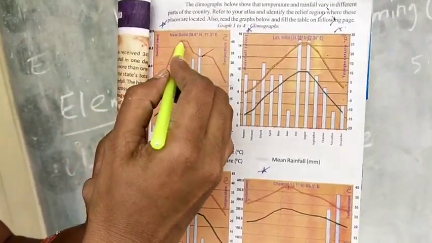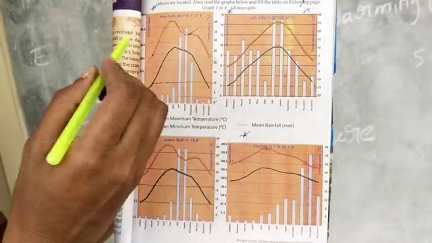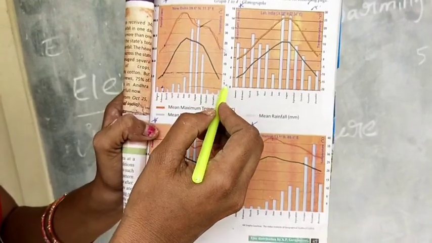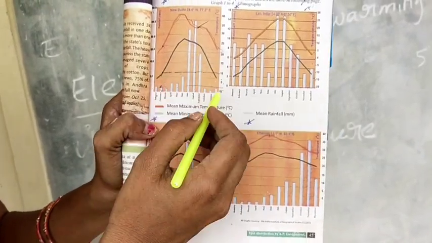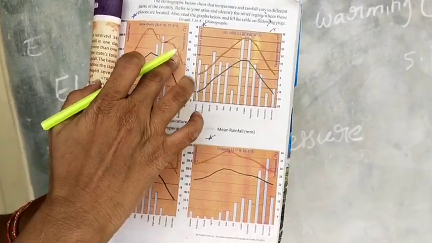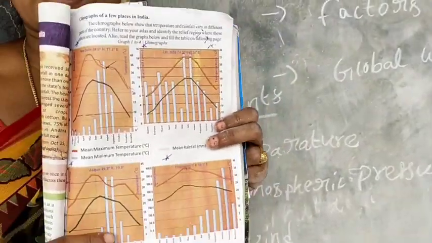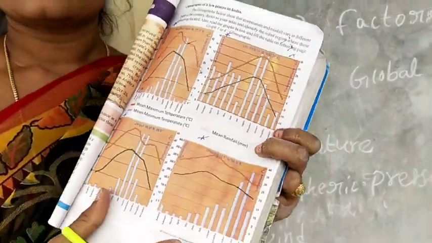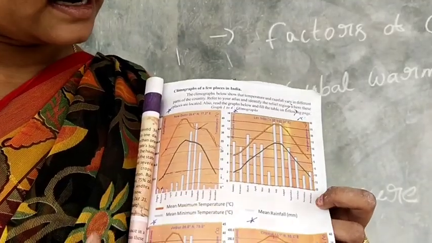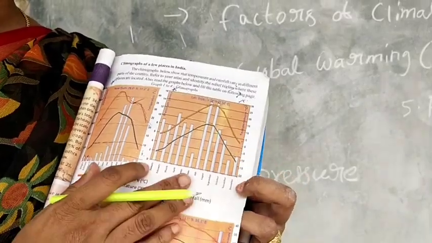The red color indicates mean maximum temperature. The green color indicates mean minimum temperature. These bars indicate mean rainfall. These are the climographs. So, students, every year we get one question on climographs.